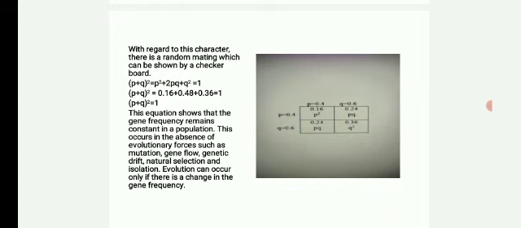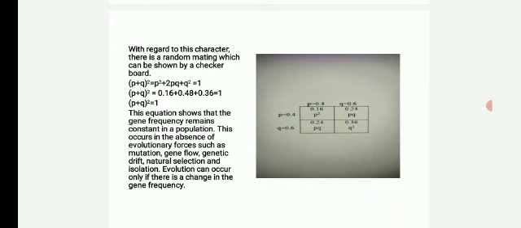And this can be applied to a mathematical expression. (p plus q) whole square is equal to p square plus 2pq plus q square is equal to 1. That is (p plus q) whole square is equal to 0.16 plus 0.48 plus 0.36 is equal to 1.